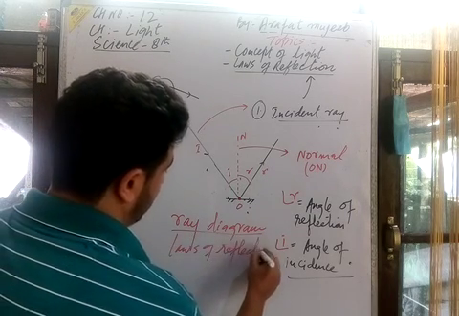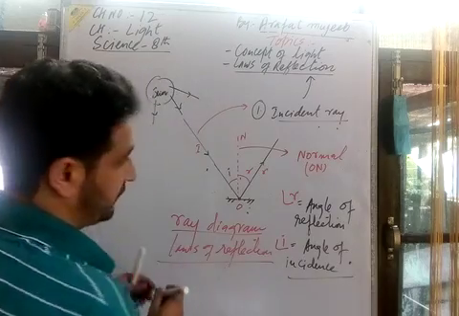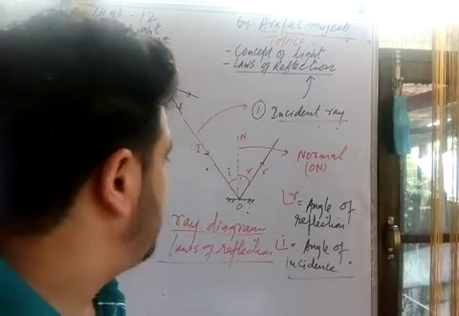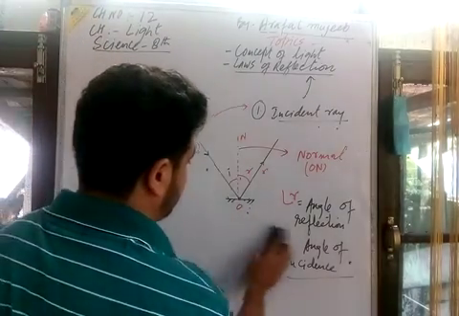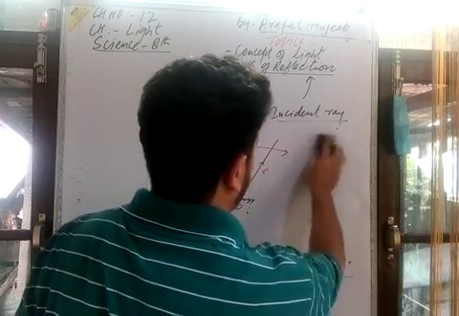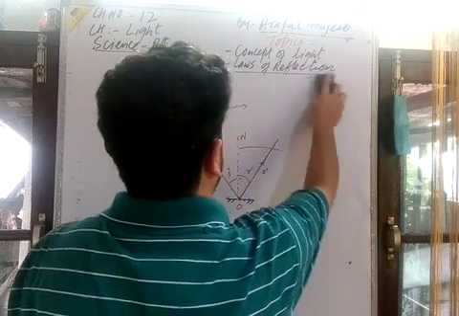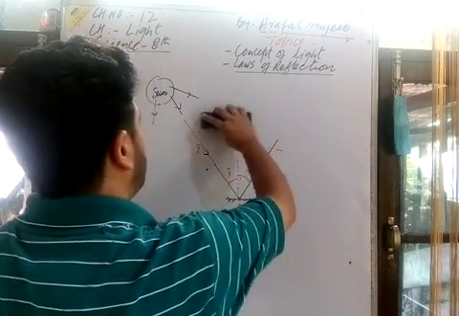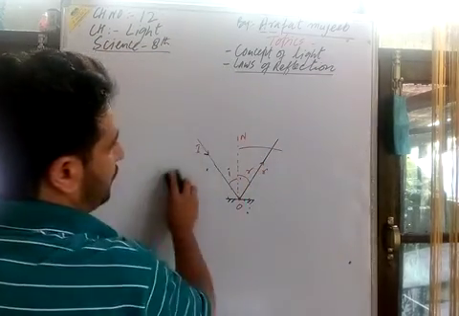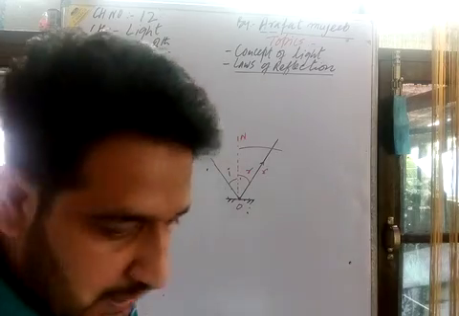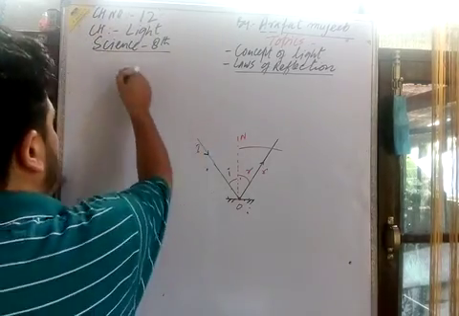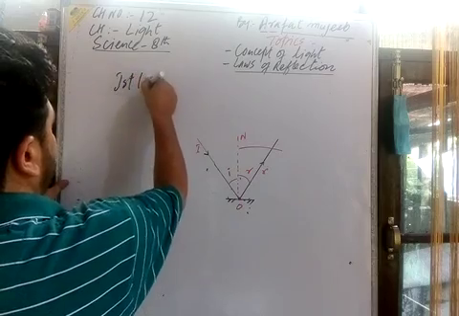To explain the laws of reflection we take a plane mirror. Now we are going to explain this. What is the statement of the first law of reflection?